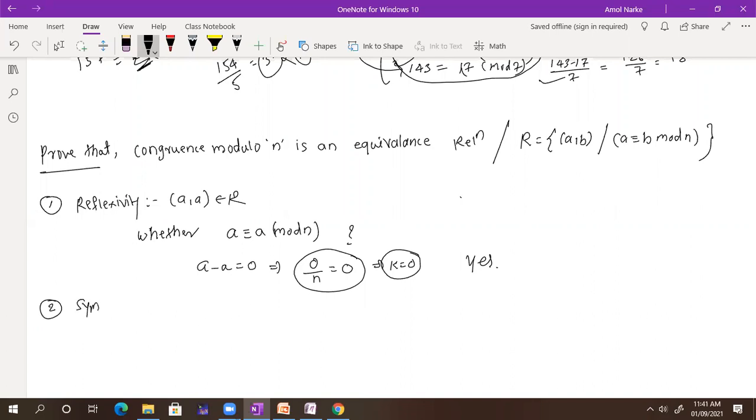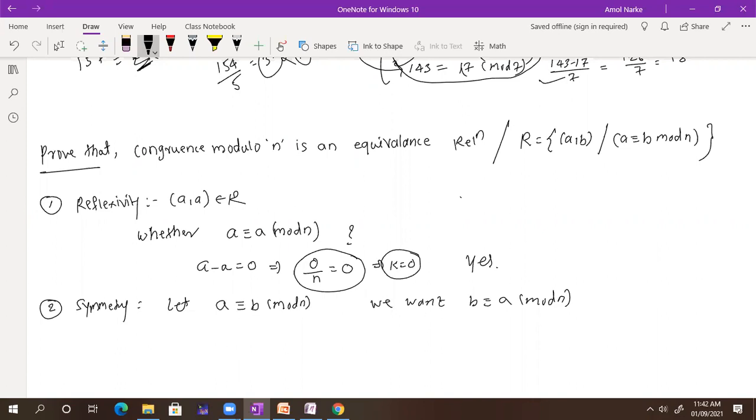What about symmetry? It is symmetric. Let A be congruent to B mod n. So what we want is B congruent to A mod n. Am I correct? Yes, sir.